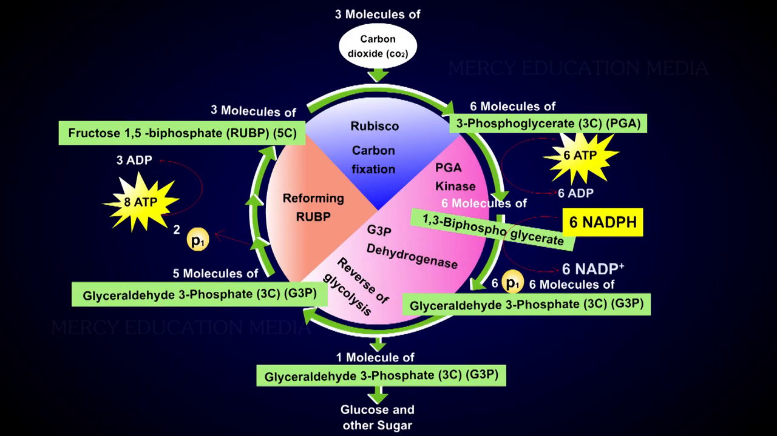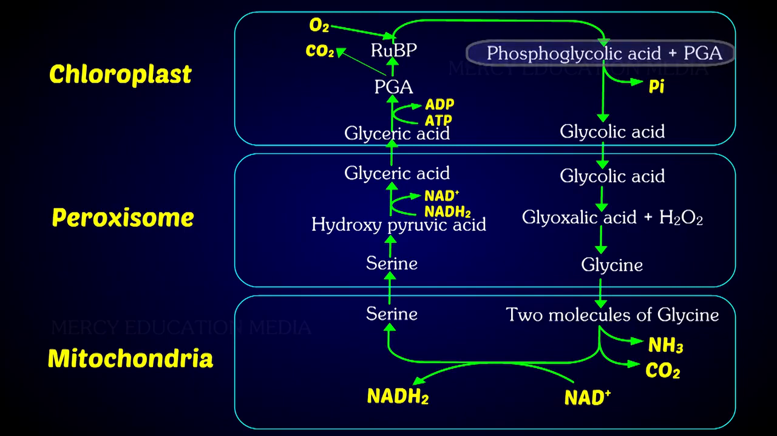This reaction is catalyzed by the Rubisco enzyme, called oxygenase. It leads to the formation of a 2C compound, that is, phosphoglycolic acid, and a 3C compound, PGA. When PGA is used up in the Calvin cycle, the phosphoglycolic acid is dephosphorylated to form glycolic acid in the chloroplast. The glycolic acid diffuses into the peroxisome where it is oxidized to glyoxalic acid and hydrogen peroxide.